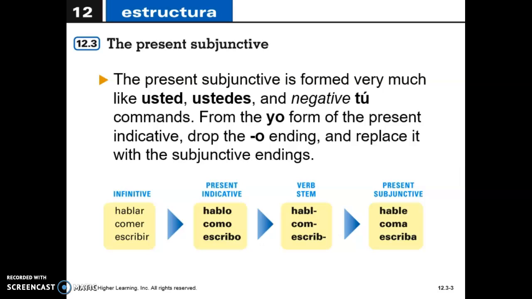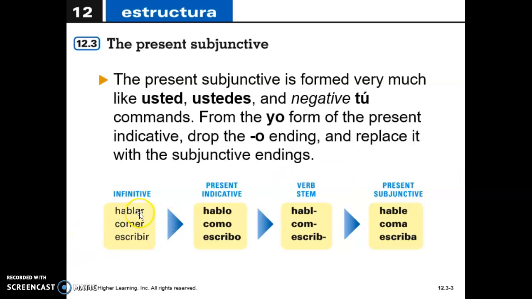Okay, so in here you have to keep in mind that we're keeping that stem that we have been using in all previous semesters. For example, hablar, we are going to keep that verb until before the ending, AR, that we're going to drop, and then we are going to add the subjunctive endings, which we will study now, okay?